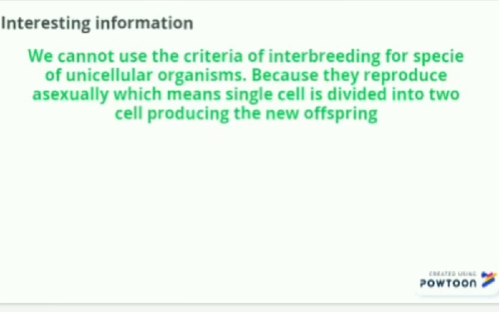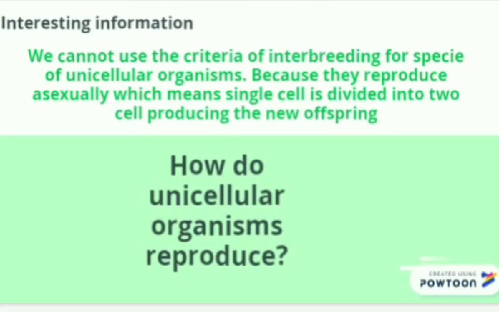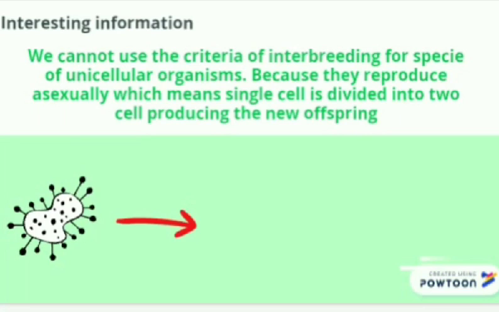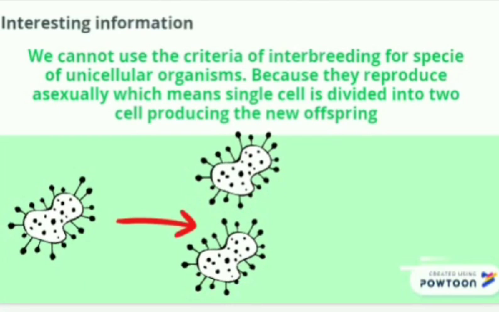What about unicellular organisms? They do not interbreed. So, how do we consider them species? It is because it is a special case, and we do not consider the criterion of interbreeding for the species of unicellular organisms. Then, if they do not reproduce by interbreeding, how do they reproduce? Unicellular organisms reproduce asexually, which means that a single cell is divided into two cells, producing new offspring.